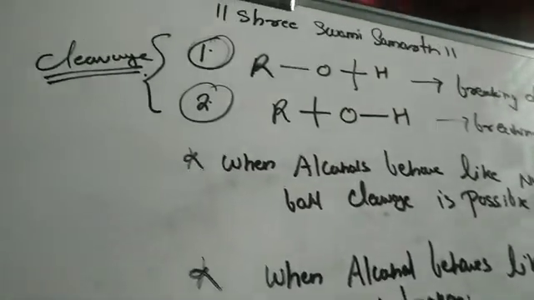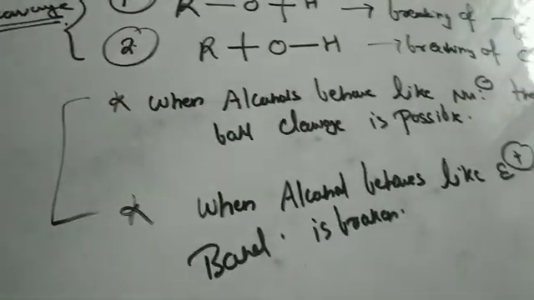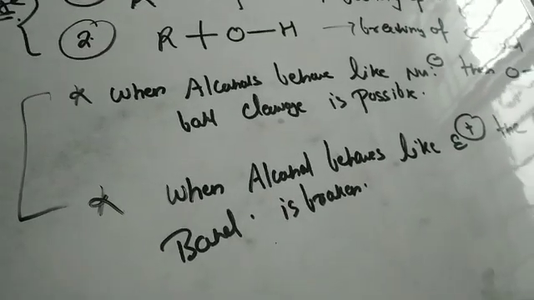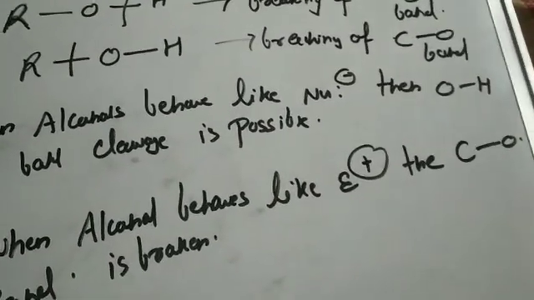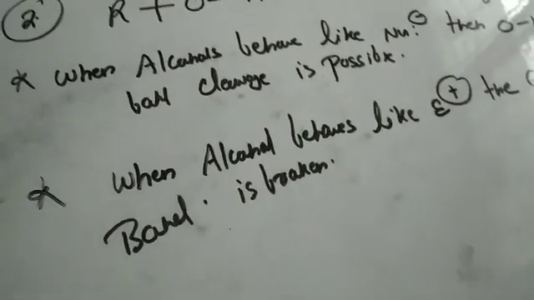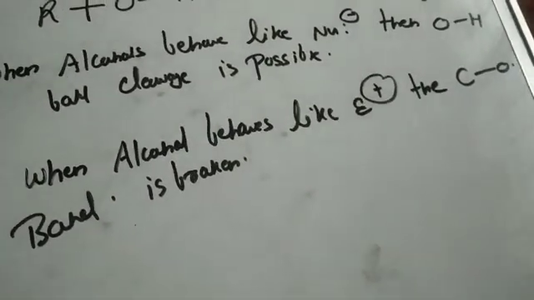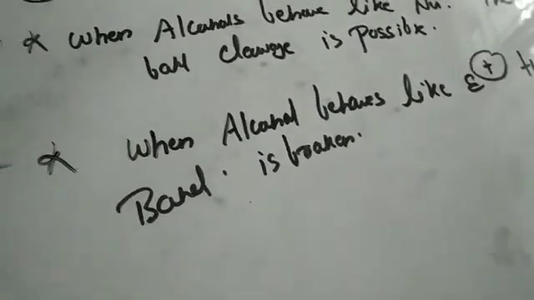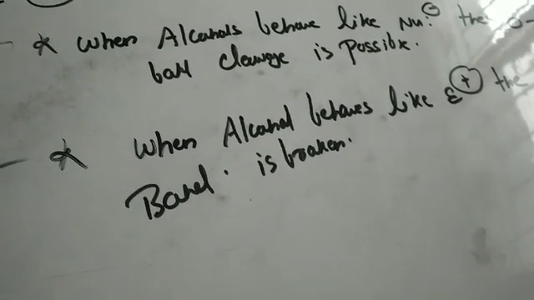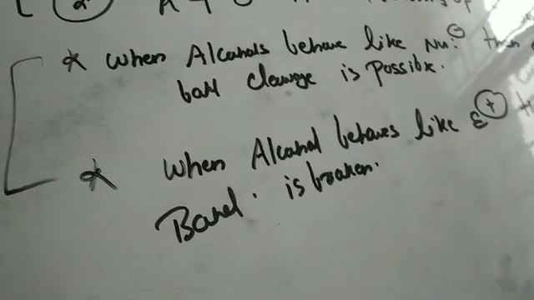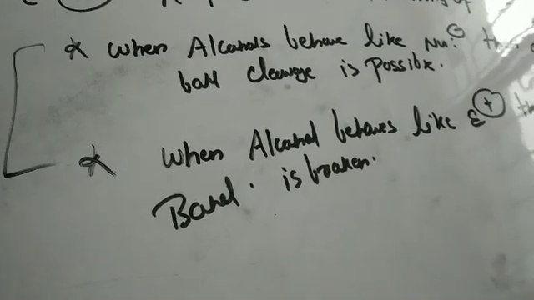So my dear students, these are the two important notes. When alcohols behave like a nucleophile, then OH bond cleavage is possible. When alcohol behaves like an electrophile, the carbon oxygen bond cleavage is possible, right? So this is very important. You all need to understand this.